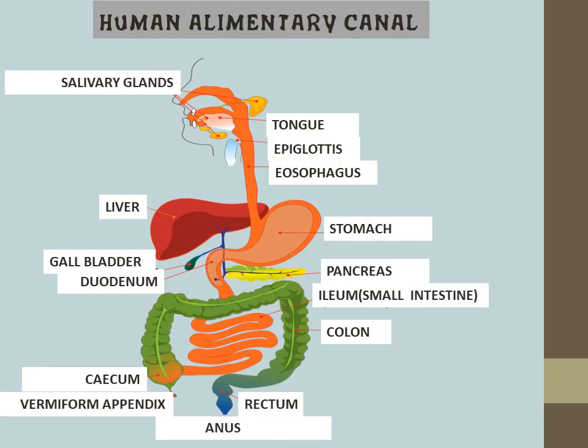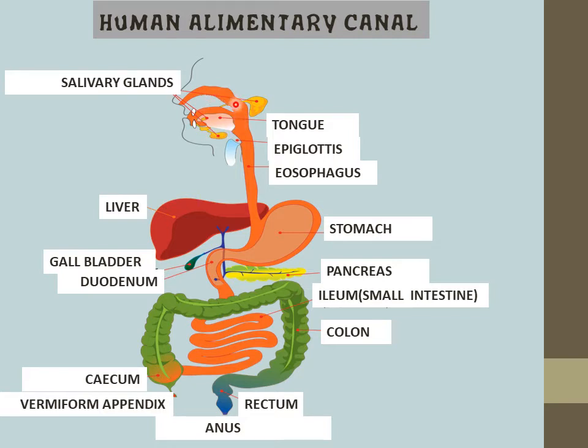Now you can see the diagram. Here we have shown the human alimentary canal, and we will discuss the different parts in sequence. Like we have just discussed, the first part is the mouth, so food is taken in by the mouth from here. Afterwards, the next part is the buccal cavity. Although in this diagram it is not shown, this portion is the buccal cavity.